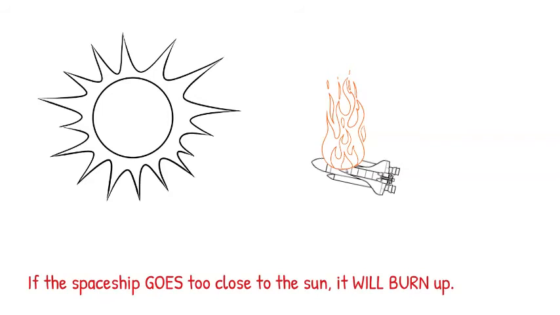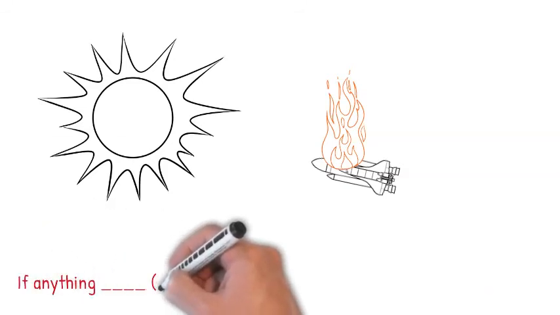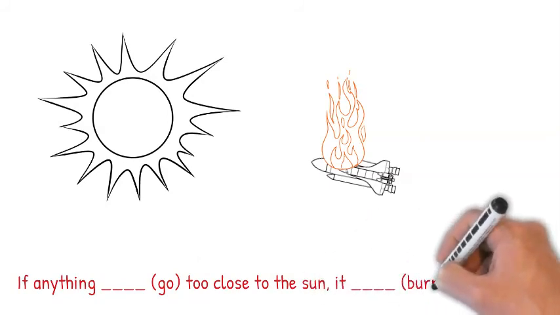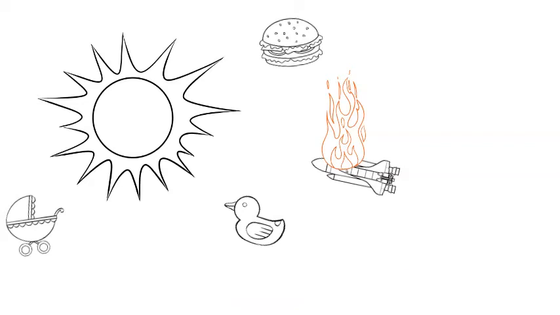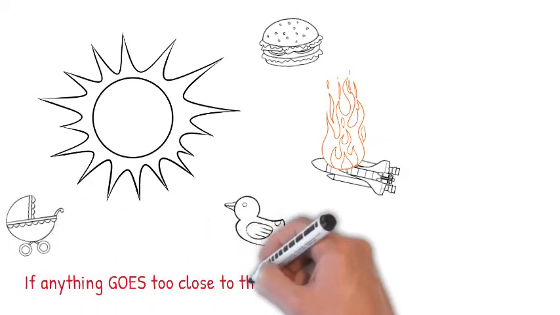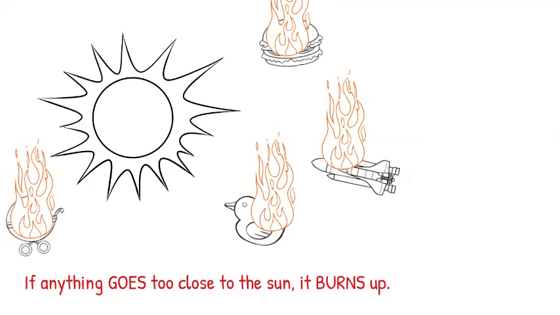Then the boy asked, "Why will it burn up?" The teacher answered, "If..." The teacher said, if anything goes too close to the sun, it burns up. That's the zero conditional to talk about things that usually or always happen if a condition happens. But then the boy asked, why doesn't the spaceship go there at night?